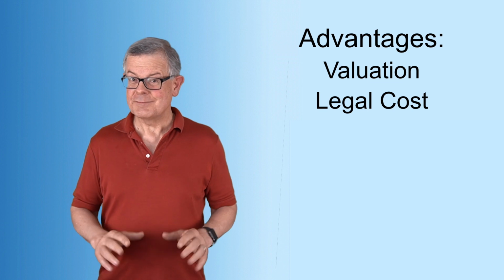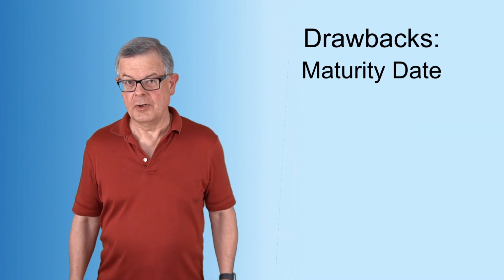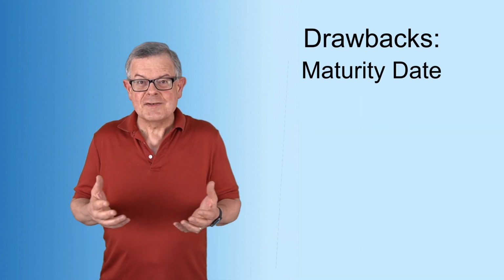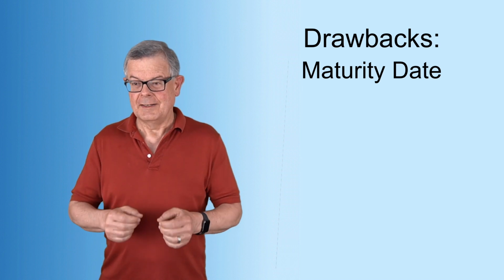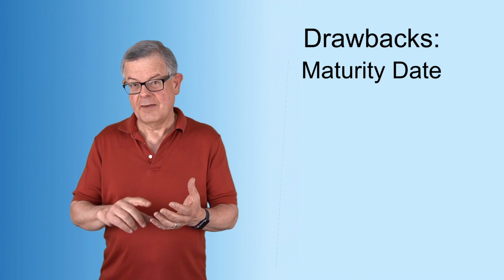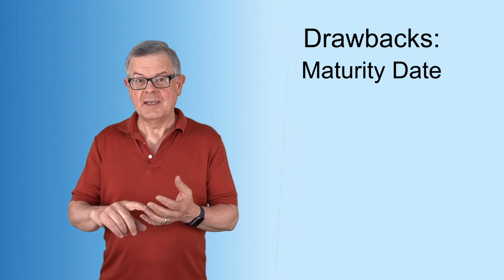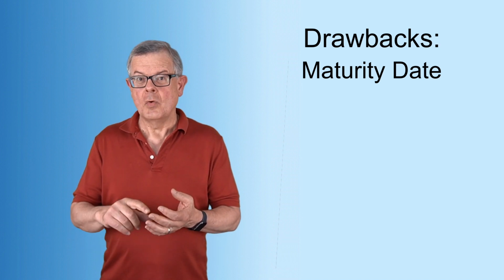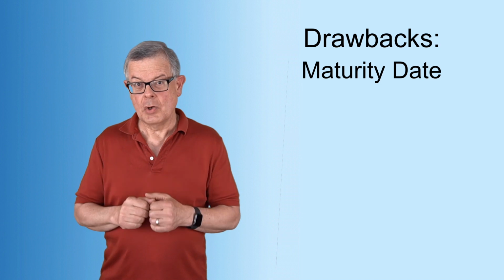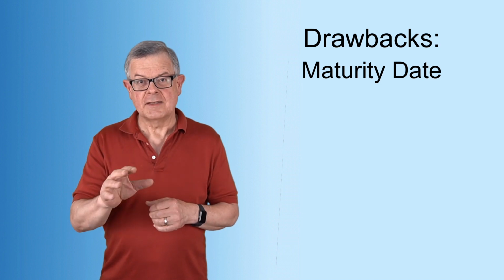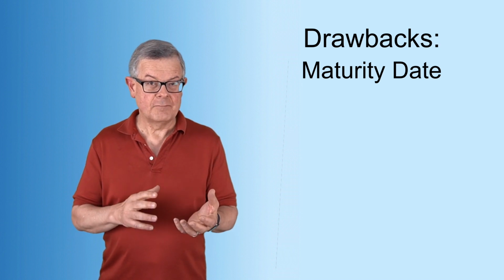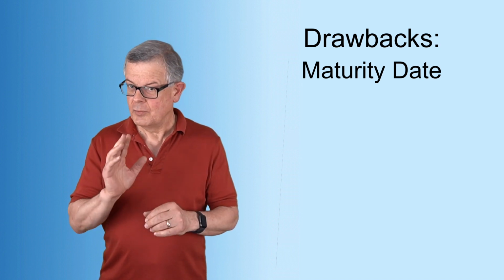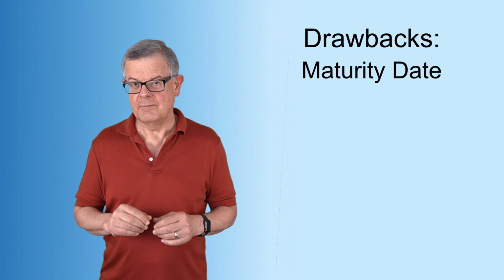Now, there is a key drawback to a convertible note, and that is that it has a maturity date. It comes due. There comes a point where you're going to face either having the note called or having it renegotiated and extended, or having it converted to stock at a very low valuation. So that's the drawback. Now, that's one of the attractions of a SAFE, a simple agreement for equity. We'll tackle that one in the next video.